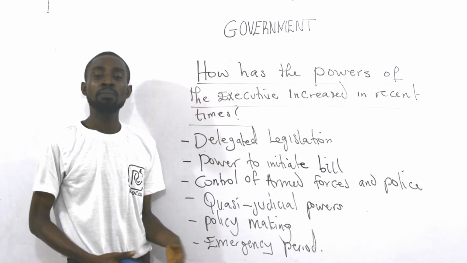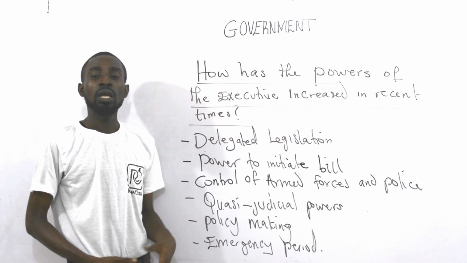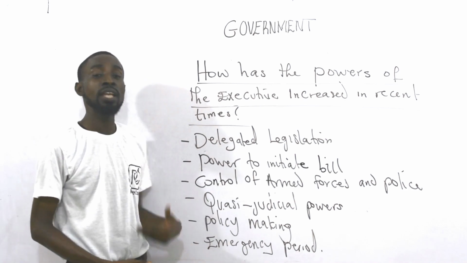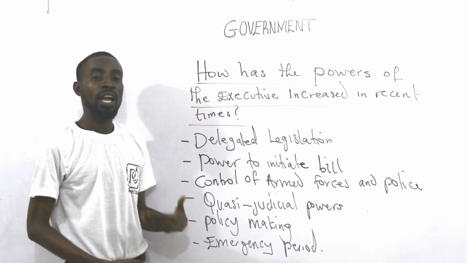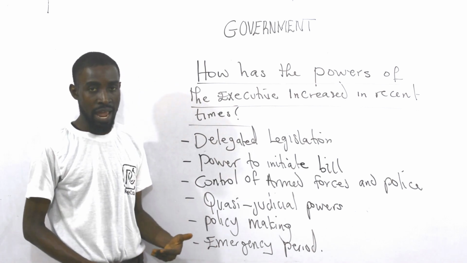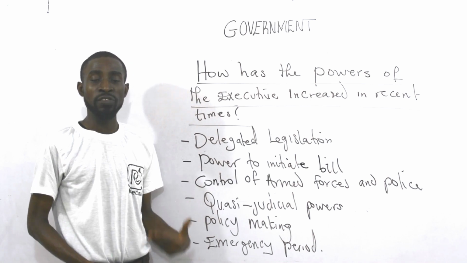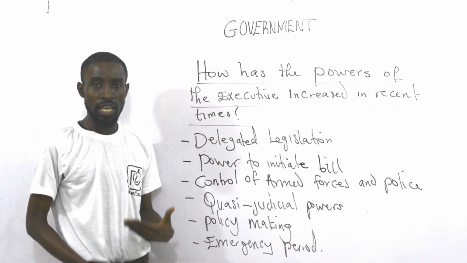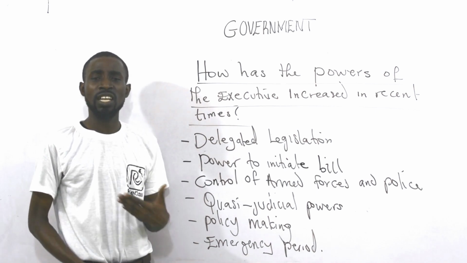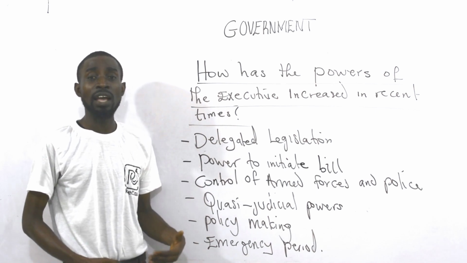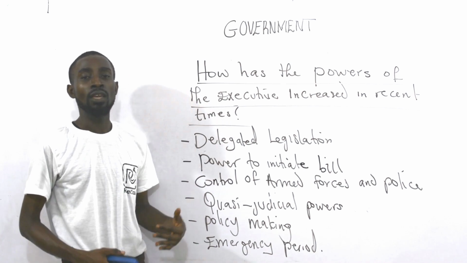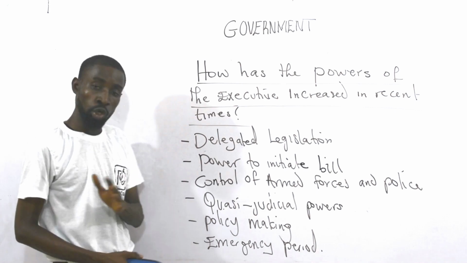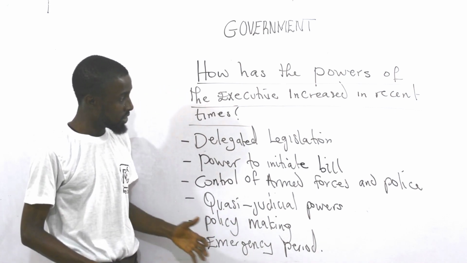Then we have policy making. I've told you that one of the functions of the executive is to initiate or formulate policies. For the executive to formulate policies, like our president has done in recent time when he said that there should be no subsidy anymore, it has made the power of the executive increase. Nigerians cried out, but till today the subsidy is still being removed. So that's to show you how powerful the executive has become in recent time.